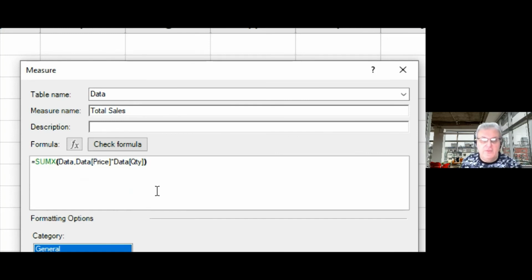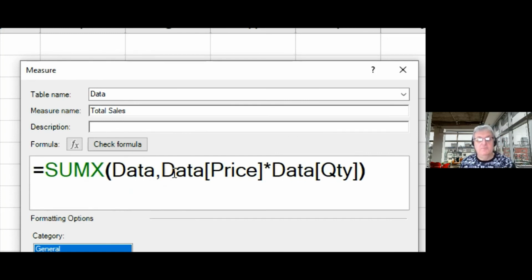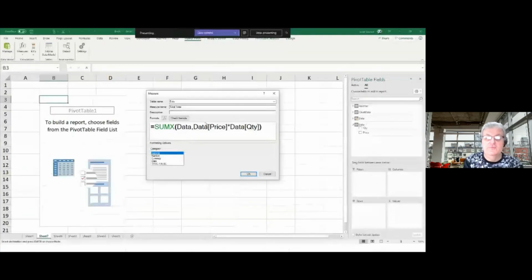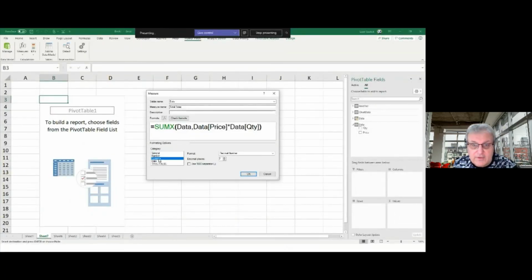There's brackets. Now, if I hold the control button down and use the flywheel, I can make it go bigger like that, which is quite useful. Always when you're going to put this in, I'll have a number and currency to 0 decimal places. I can't use that $ sign because that will crash Power Pivot. That's a bug that has been known about for a while. So I'm just going to change that to something else.